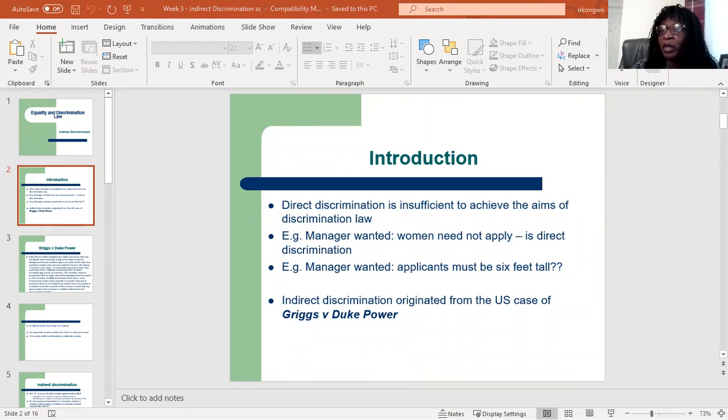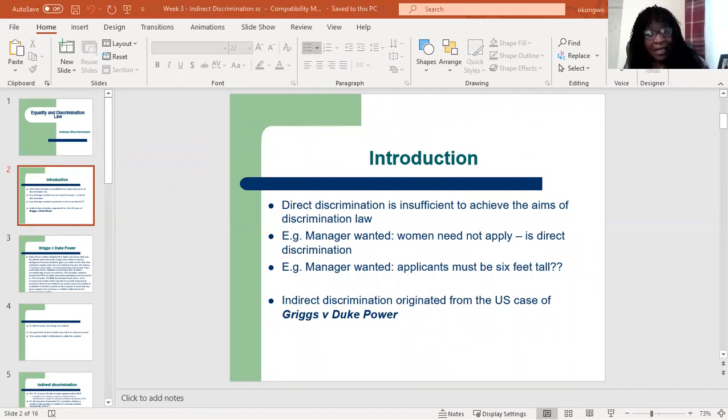The direct discrimination provision is not enough to achieve the aims of discrimination law, which is to stop a disadvantage caused to people because of a protected characteristic. I'll demonstrate this with an example. Let's say there is an advert on a job site and it says, manager wanted, women need not apply.